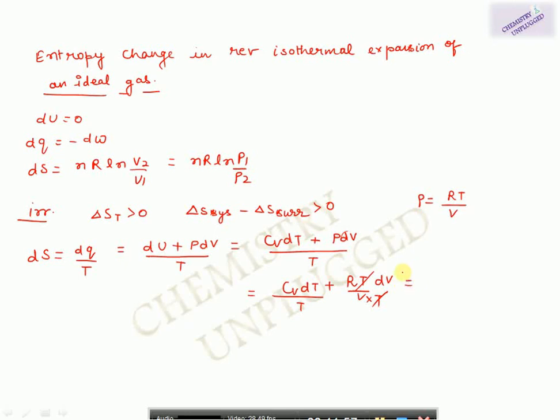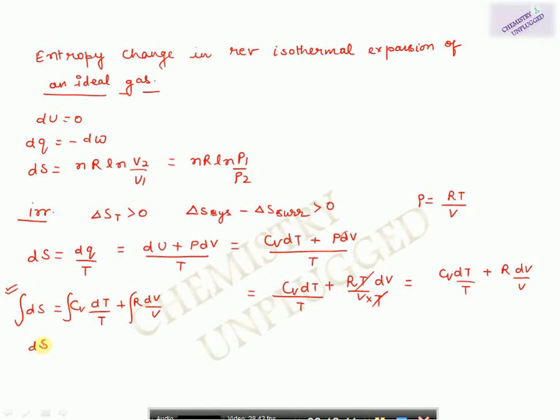Now these two terms will cancel each other. So it will become CV dT over T plus R dV over V. Okay. Now we can use this equation as such. We can integrate these terms simply. They can be used, this equation can be used as it is.